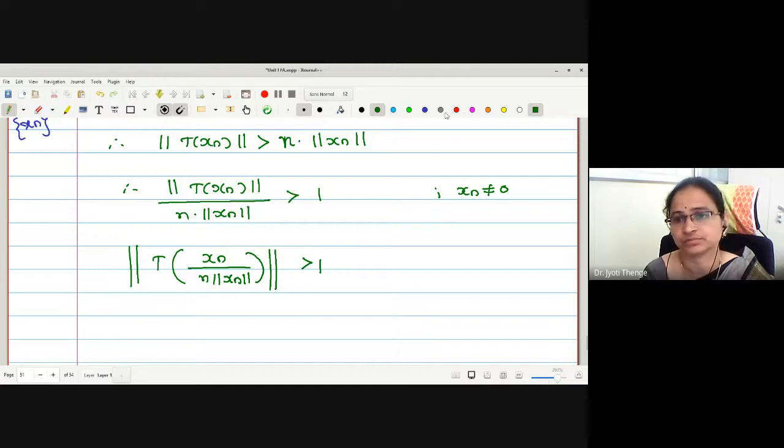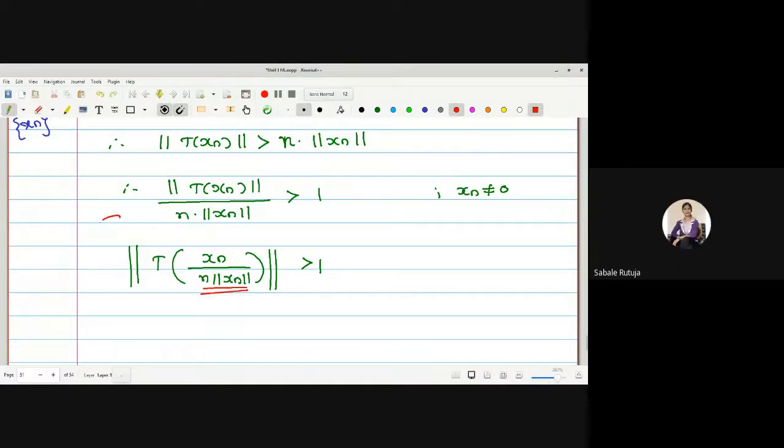Greater than 1. T is linear, no? If T is linear, this is a scalar term, n into norm of xn. How can we utilize T of xn upon n norm of xn? The scalar can be taken out. Therefore, it will be 1 upon n norm of xn into norm of T image of xn. And how is that scalar taken out of the norm? With modulus. But n is a positive integer, norm is a non-negative quantity. Therefore, no need to write a mod. Correct, no?